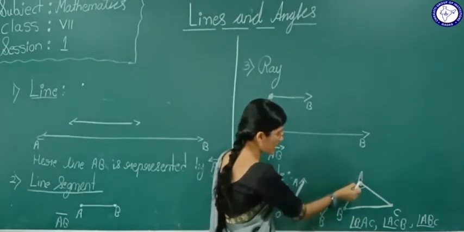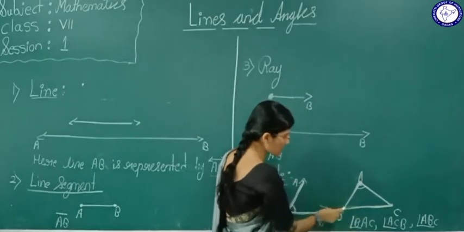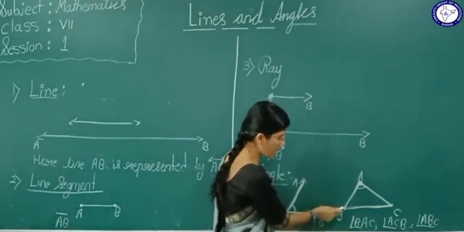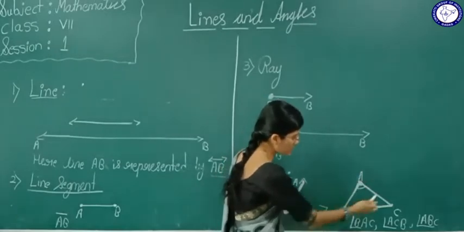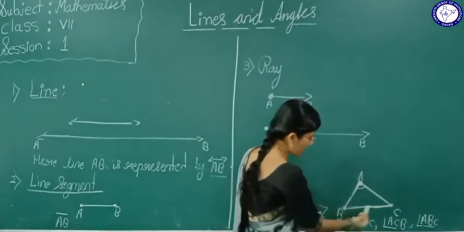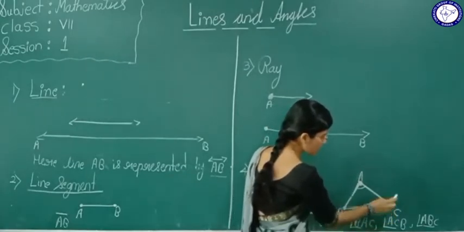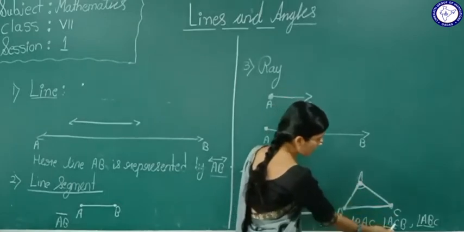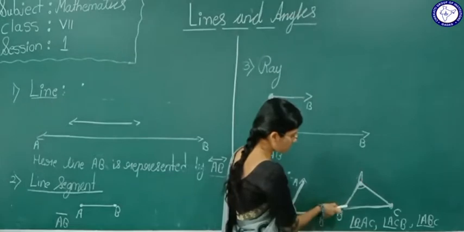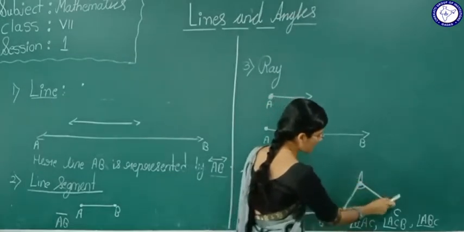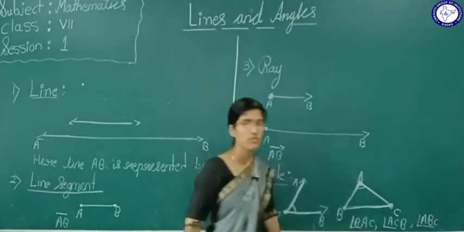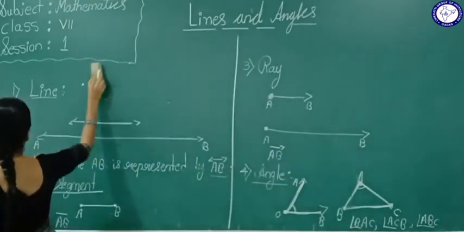Similarly, I gave an example here. Line segment AB and line segment BC intersect at point B. At that time we are going to form an angle ABC. Suppose line segment AC and line segment BC intersect at point C, we are going to form an angle ACB. In a similar way, when line segments BA and AC intersect at point A, we are going to form an angle BAC. So one more example I will consider here.